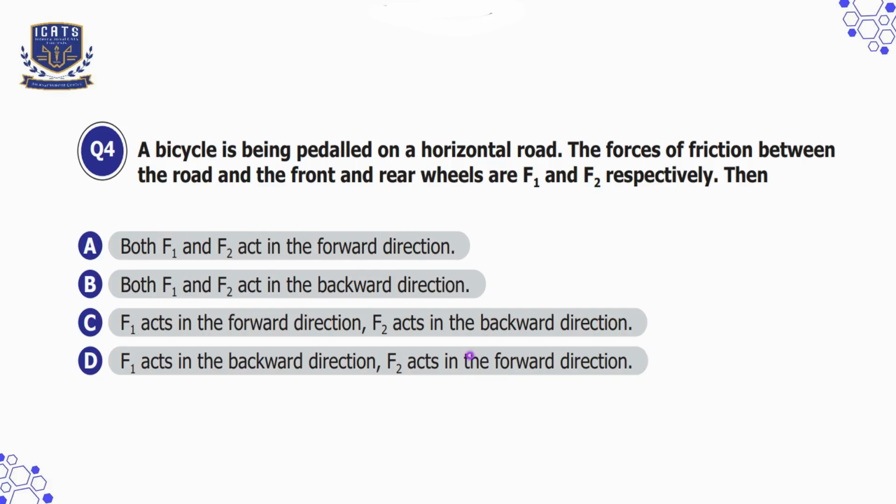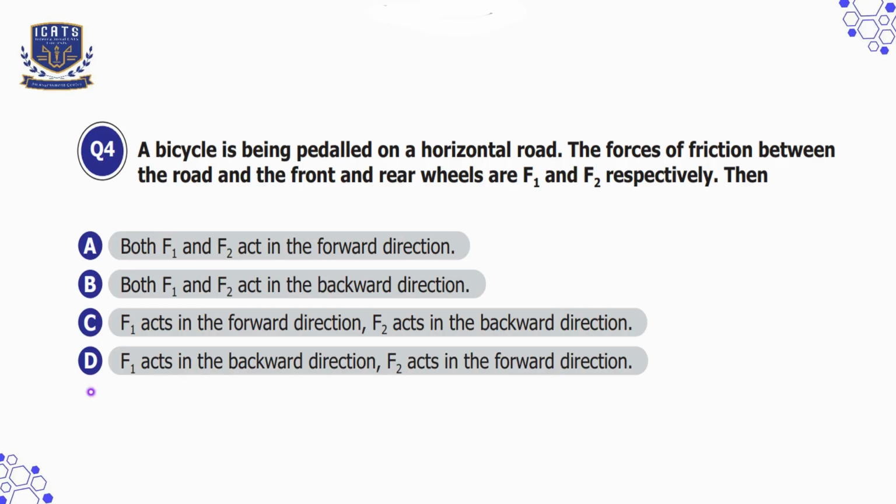Now let's discuss the front wheel, which is called the rolling wheel as well. The front wheel is not pedaled, it moves because the bike is rolling. As the bike moves, friction at the front wheel pushes backwards to slow it down. So F1, which is friction on the front wheel, acts backwards.